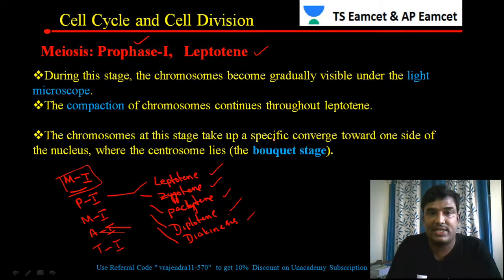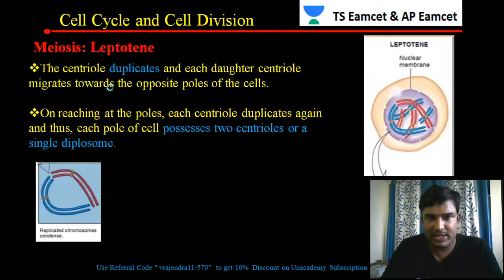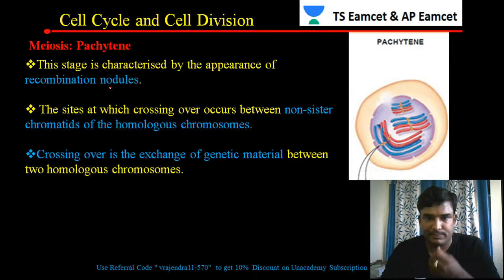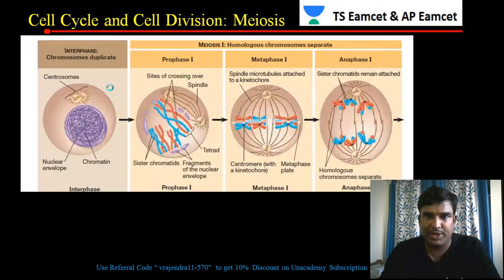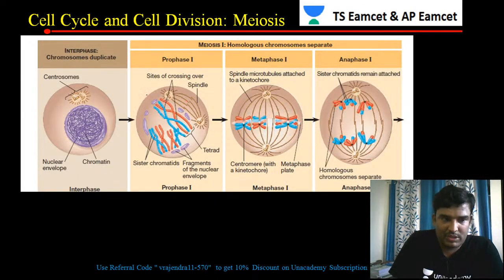Okay students, let us continue with the leptotene. During this stage in leptotene, what happens? Chromosomes gradually become visible under the light microscope. I will show you one diagram to explain what is happening before the start of meiosis 1.